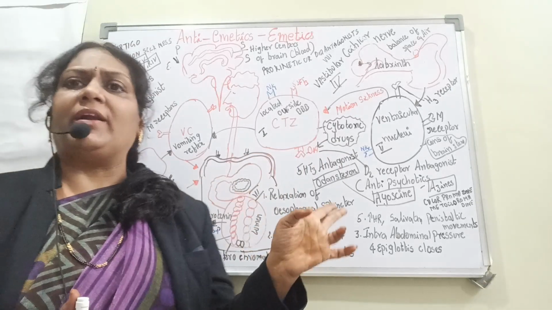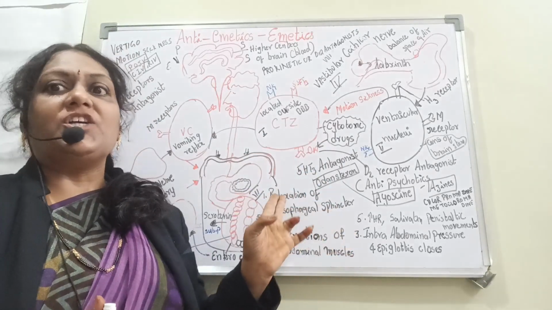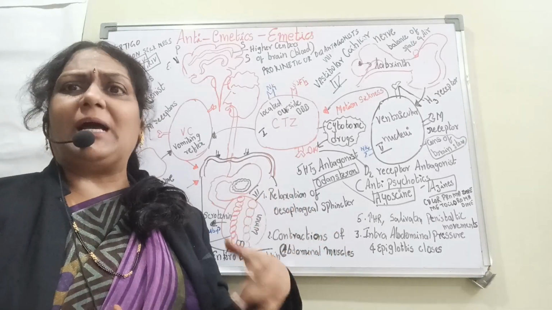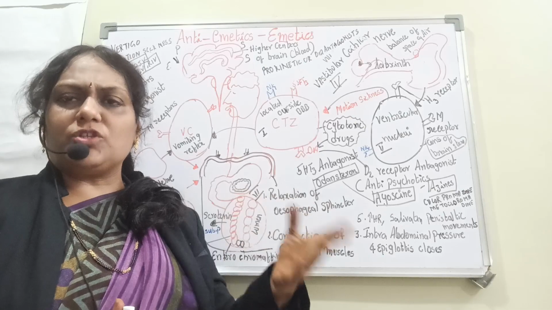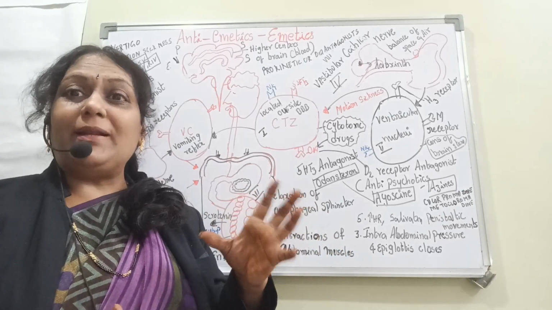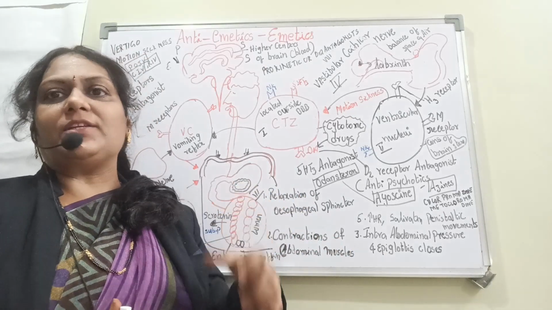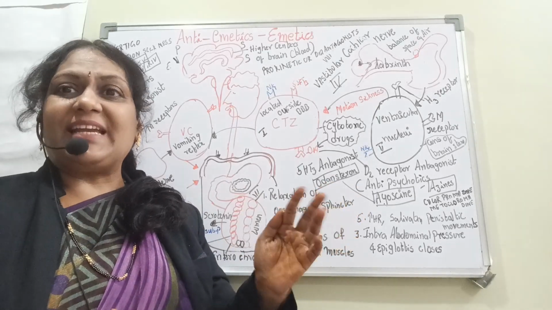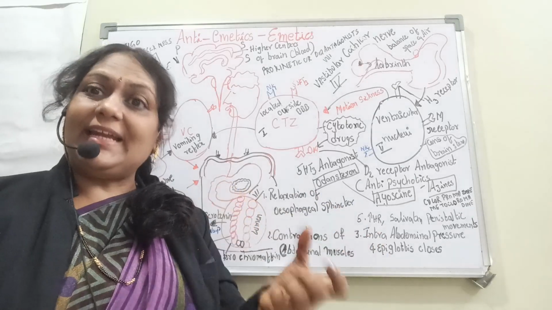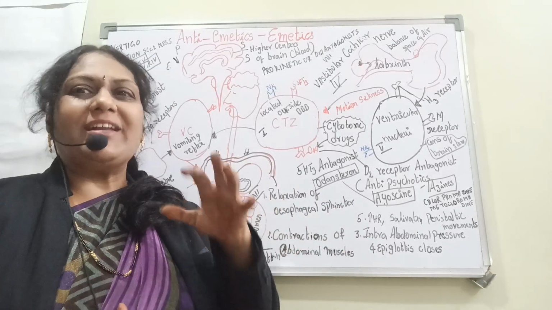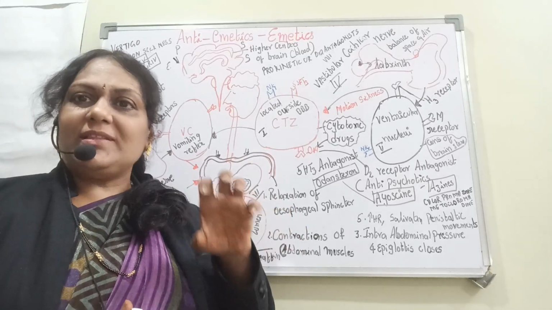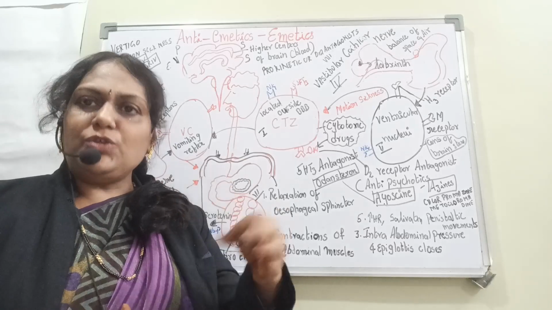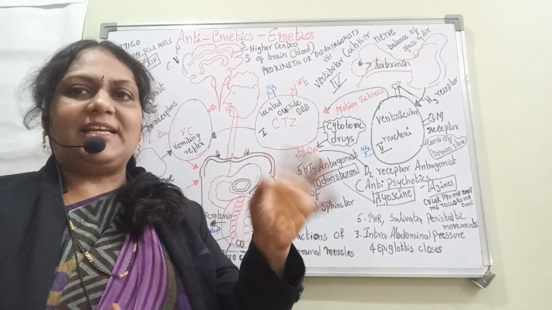Now coming to the third one, which stimulates vomiting, is your gastrointestinal cavity. We know that the substances being absorbed into the stomach or the small intestine, where it is not able to accommodate itself, are stimulated by various chemicals, or it is irritated by some chemicals which cannot keep the food in the stomach.